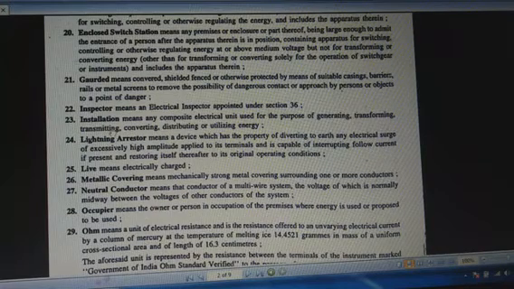Next one is the installation. Installation means any composite electrical unit needed for the purpose of generating, transforming, transmitting, converting, distributing or utilizing the energy.